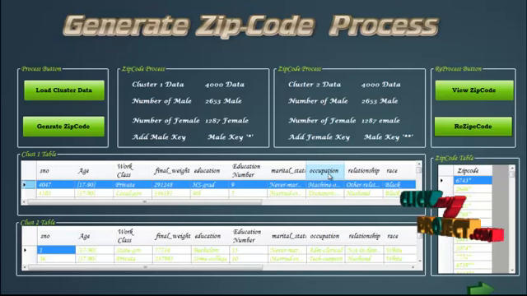Re-zip code has been generated successfully. In that process, the key for the individual male has been added as a star, and the female has been added as a double star. Click the next process.